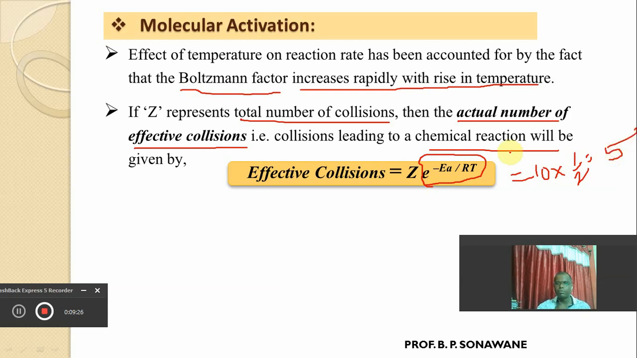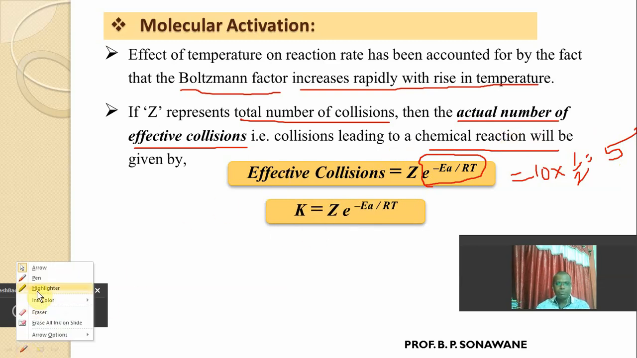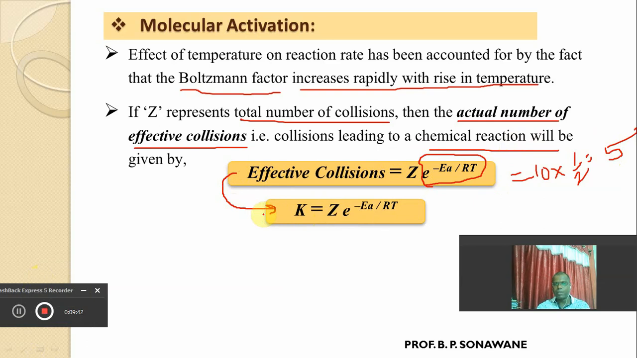So the number of collisions multiplied by the Boltzmann factor indicates the effective collisions, and the Boltzmann factor indicates the molecules having very high velocity. This effective collision directly decides the rate of reaction, and the rate of reaction is indicated by K, the rate constant. Therefore K is equal to Z into e raised to minus Ea upon RT. So this K indicates the rate of reaction